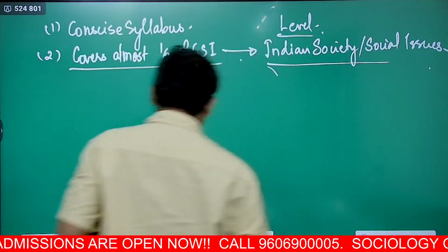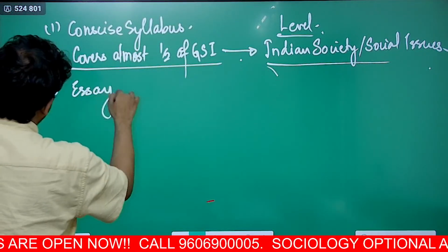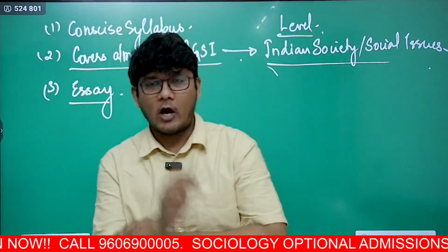Now let's move on to the next point. The next point is that of the essay. Now essay, another high scoring subject.